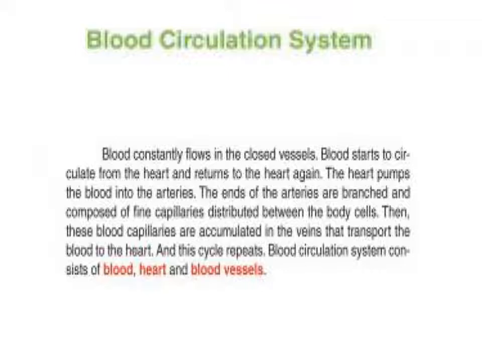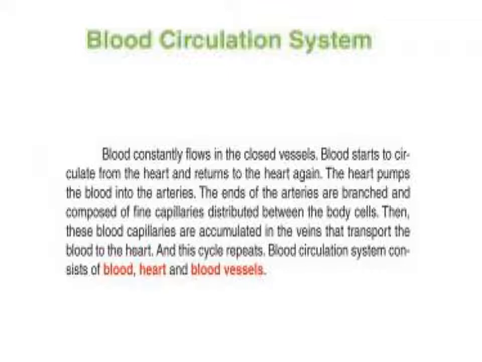The answer: the heart pumps the blood to the arteries. The ends of the arteries are branched and accumulated with veins. Veins collect the blood from all body cells and then return it to the heart again.